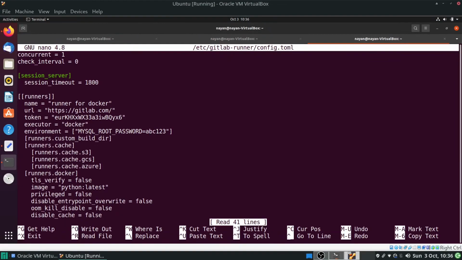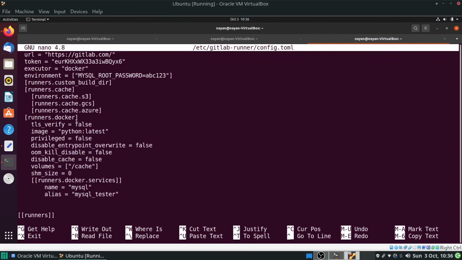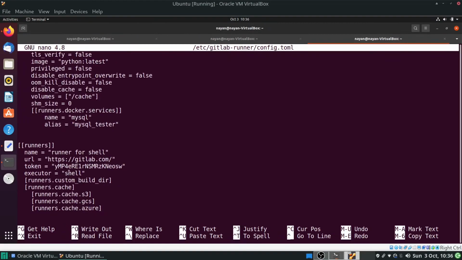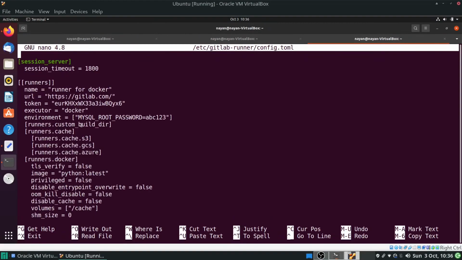Now with this GitLab runner, I have registered two different runners or two different executors. One is the Docker executor and another one is the shell executor. But for today's session, I will use the Docker executor. Hence our point of focus will be this Docker executor.